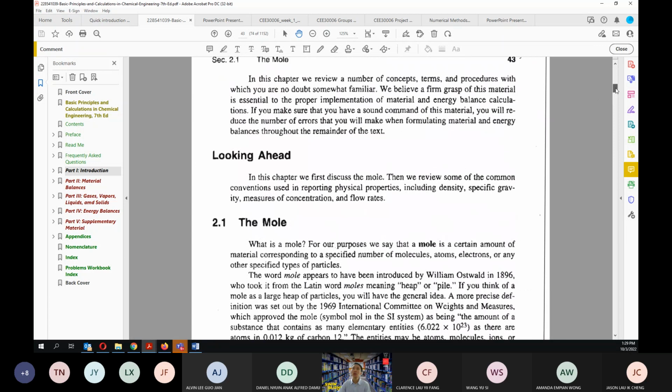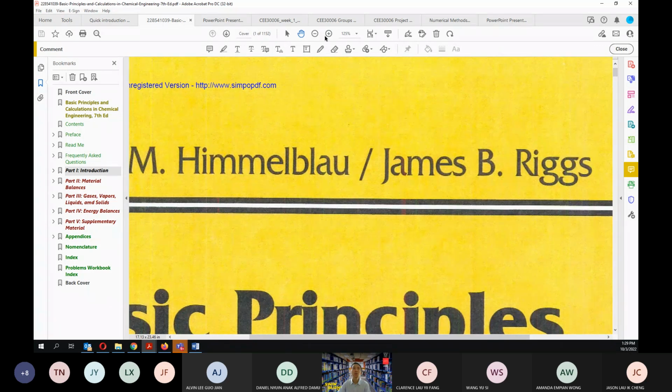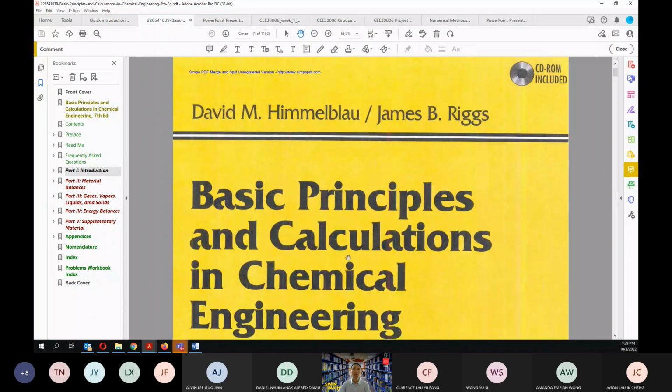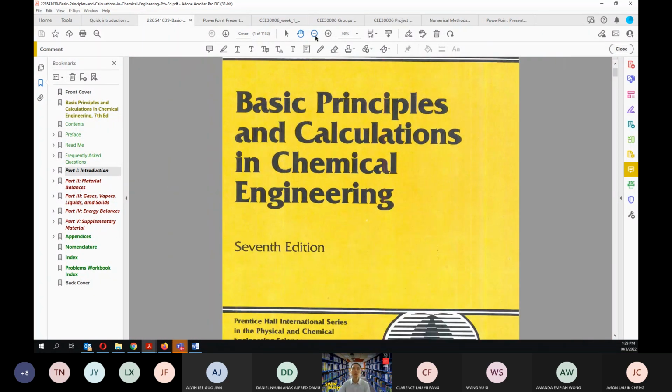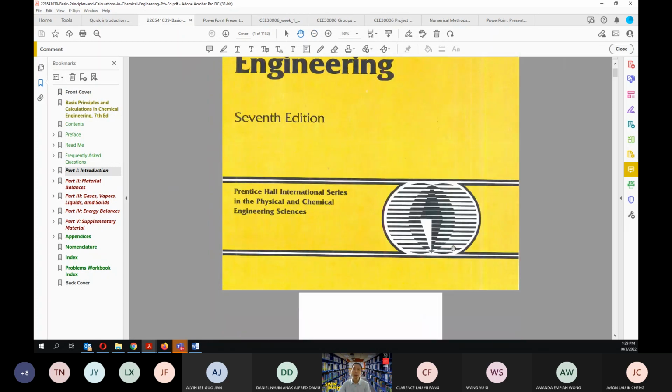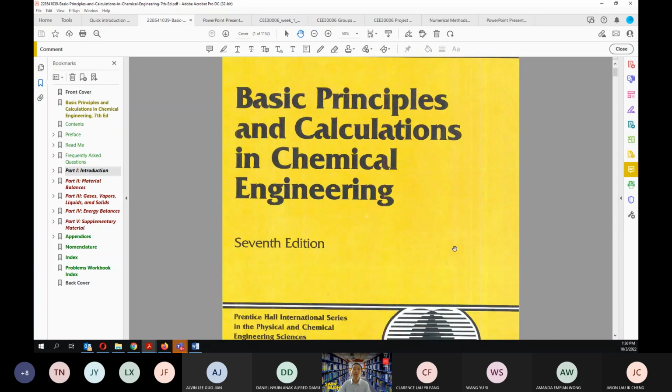Okay, if you want to cross-check this book again, the book is called Himmelblau-Rix, and this one is the basic principles and calculations in chemical engineering. I don't know about Felder and Rousseau, but in reality, sometimes different textbooks will have 80% of the same things featured for the same unit, but 20% of the way they present things is probably not going to be equal to each other.